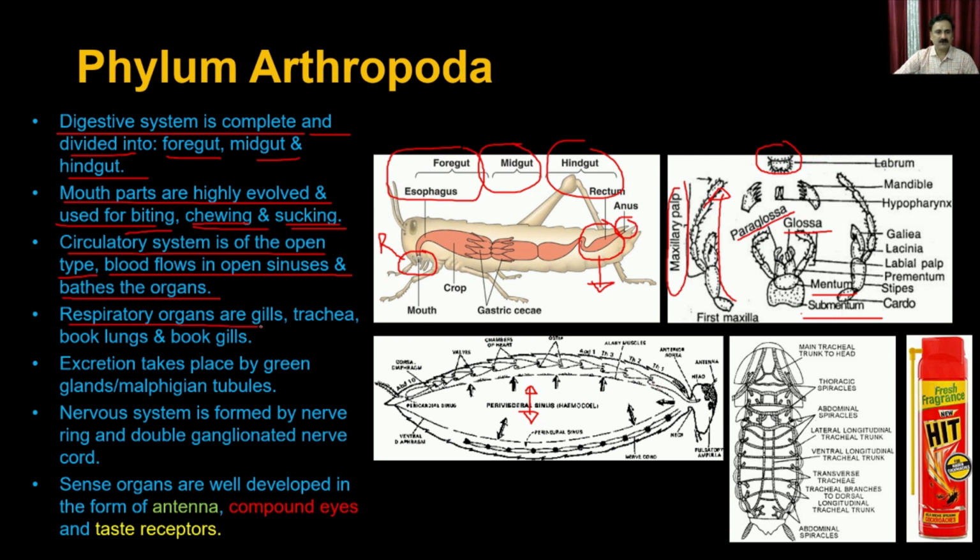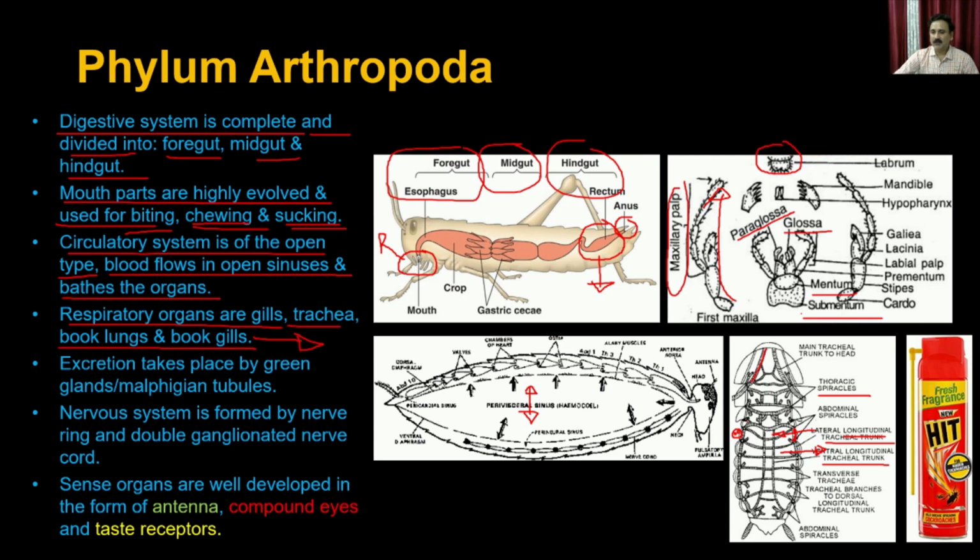The respiratory organs are gills, trachea, and lungs, and book lungs and book gills. So this is the respiratory system which is present, where you have the trachea, and you have the thoracic spiracles, and the longitudinal trachea or the vertical trachea, and all these tracheas have an opening here. This is a membranous opening through which they can take up the oxygen, or throw out the carbon dioxide or whatever gases they want to expel.